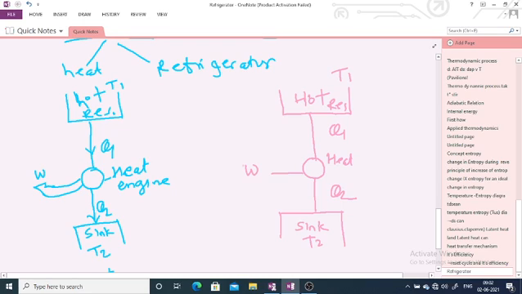Now the difference is only the direction of the flow of the heat. The direction here is exactly opposite from the Carnot heat engine. In the heat engine the direction is downward, here we use the upward direction, from the engine to the hot reservoir. Here is a downward direction, here is an upward direction, from the sink to the engine.